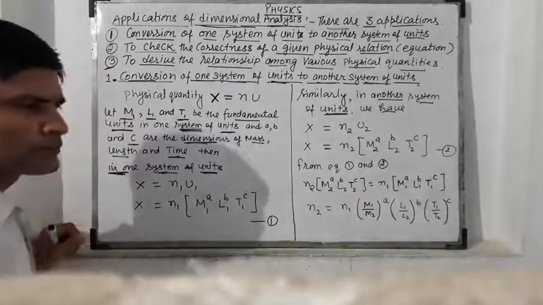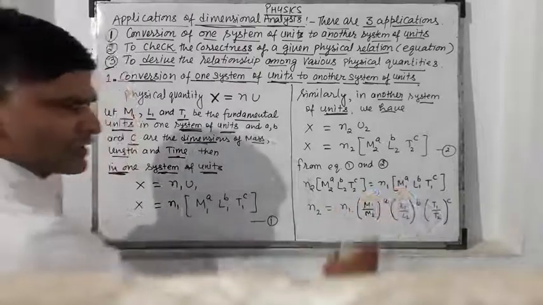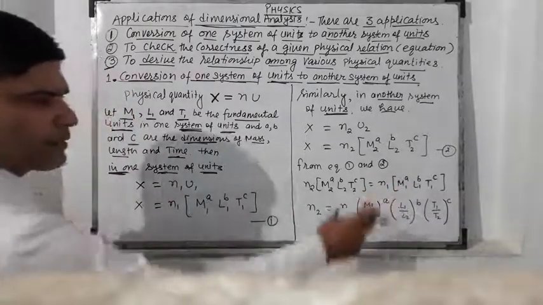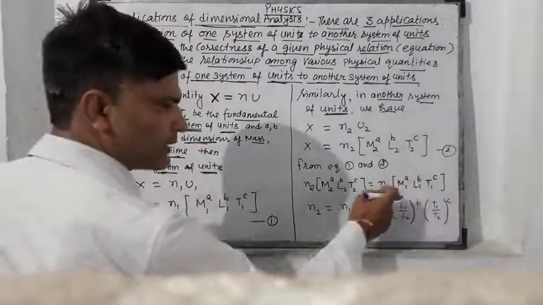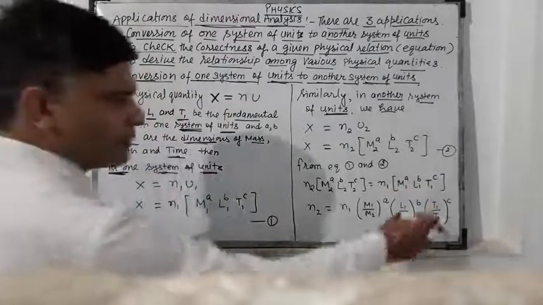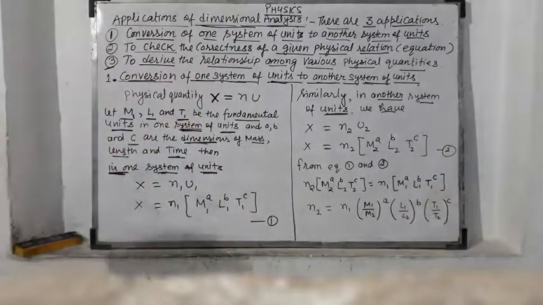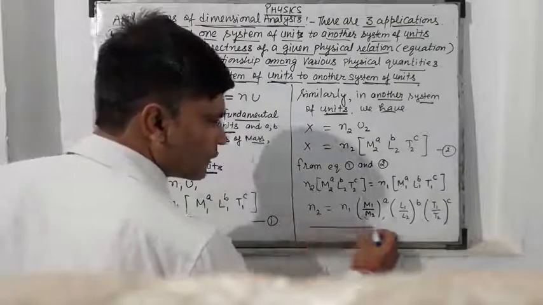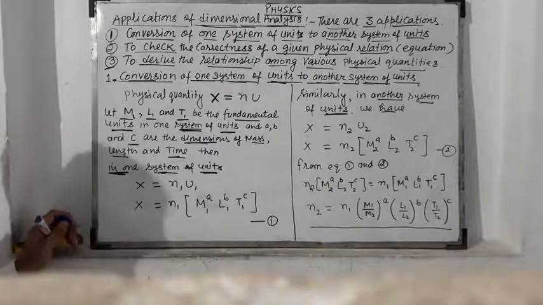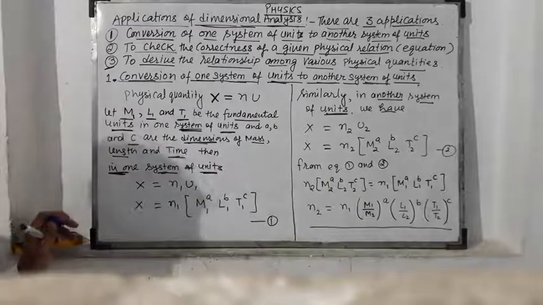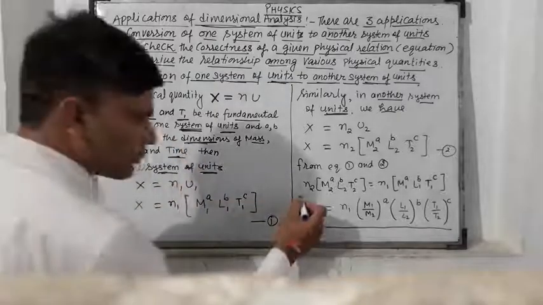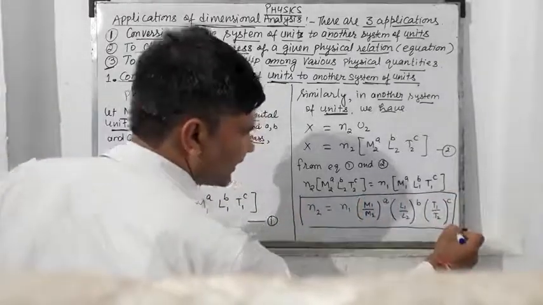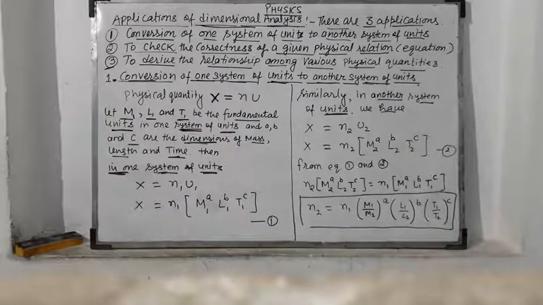So n1, and M1 goes with M2 to the power a, L1 goes with L2 to the power b, and T1 goes with T2 to the power c. Now by putting in the values, you can find the numerical value of a physical quantity in another system of unit from one system of unit. Okay, this is the required formula.